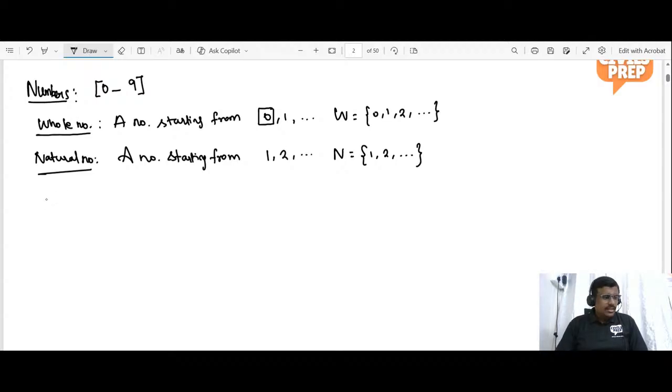In this classification of natural numbers, we have even numbers and odd numbers. Can you please tell me what is an even number and what is an odd number?